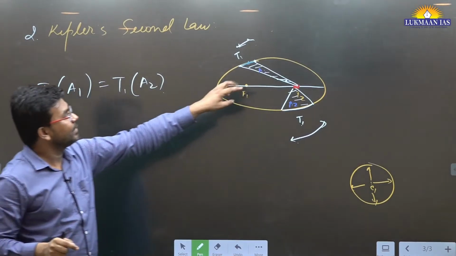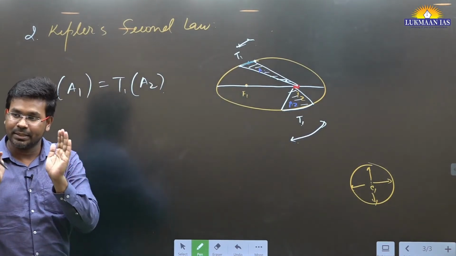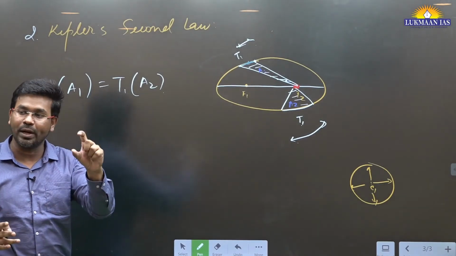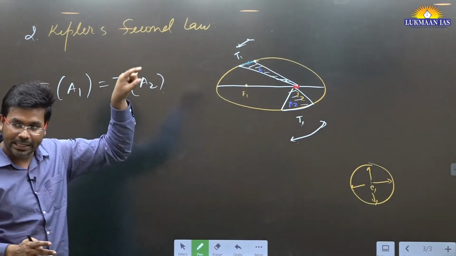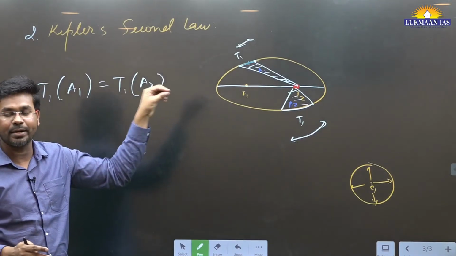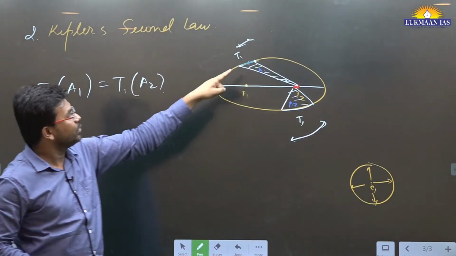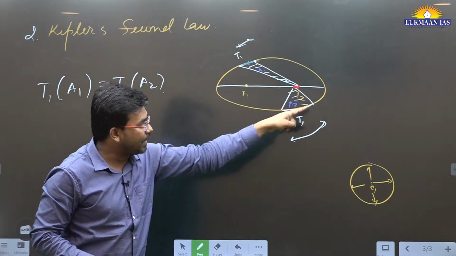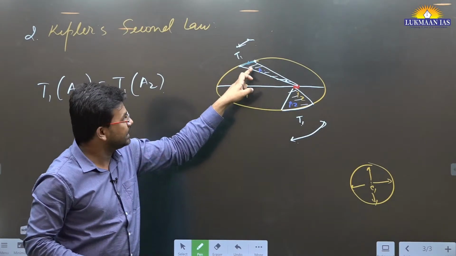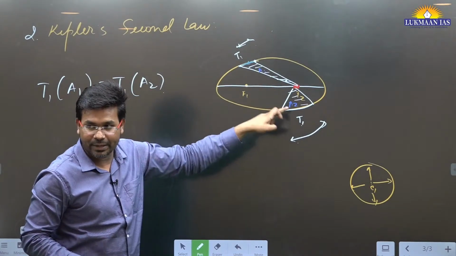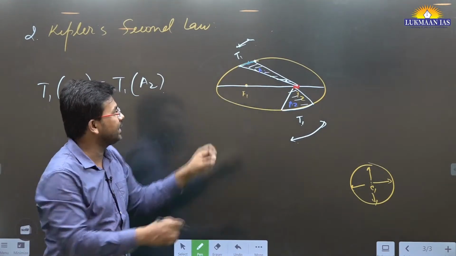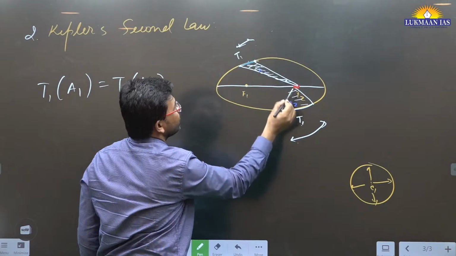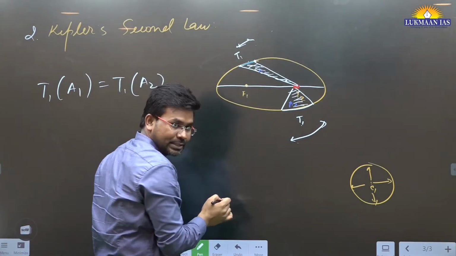The second law says the planet will cover equal area in equal time while revolving around their star, the sun. So the time taken from here to here will be equal to the time taken from here to here. This shaded area will be equal to this area.